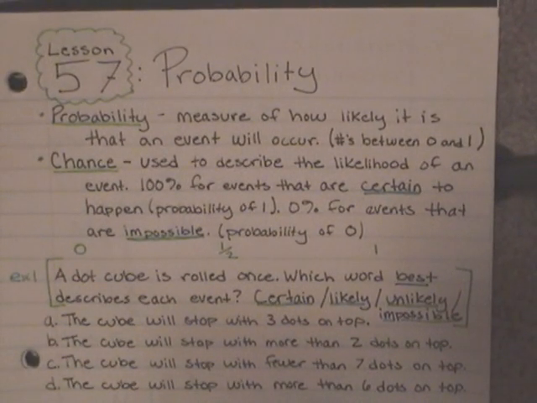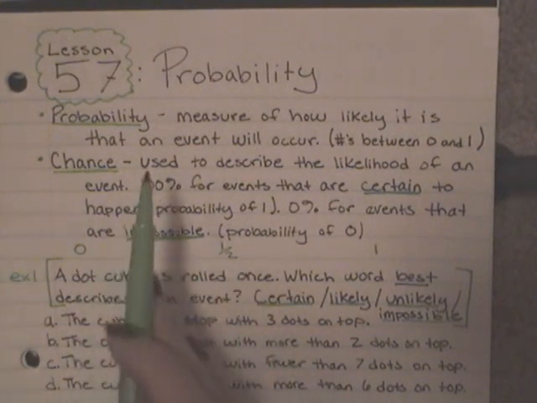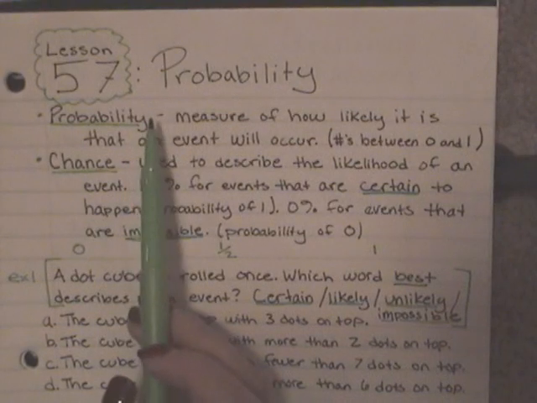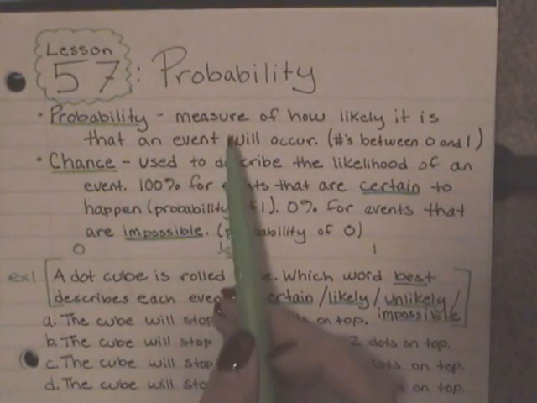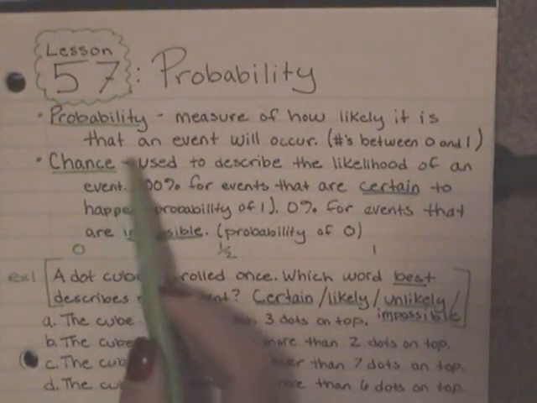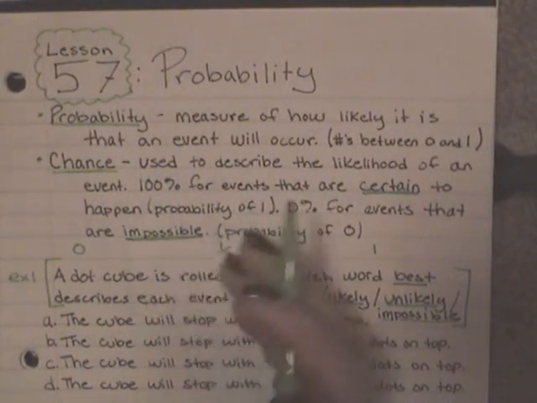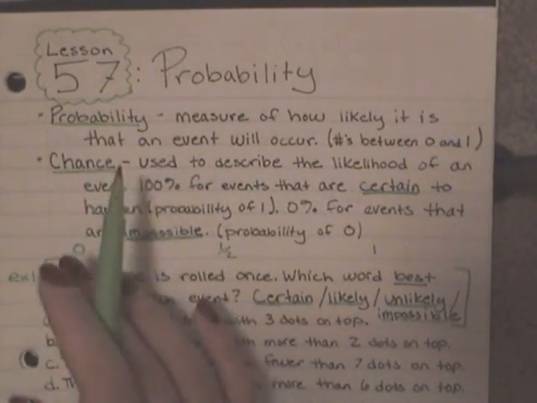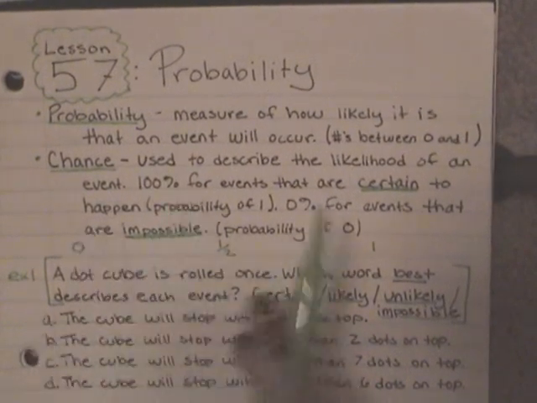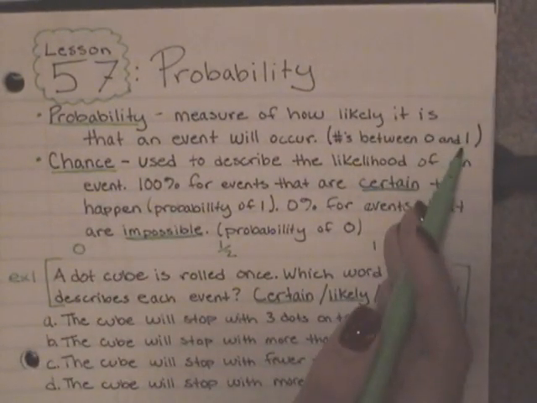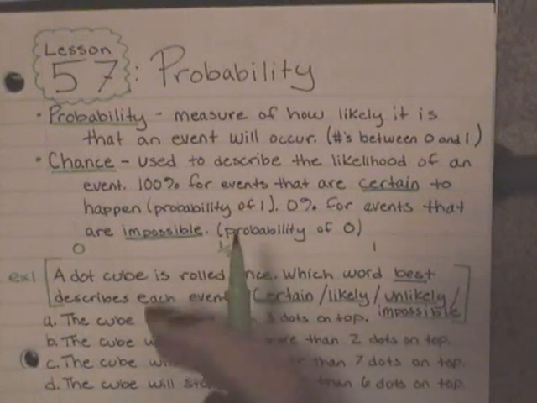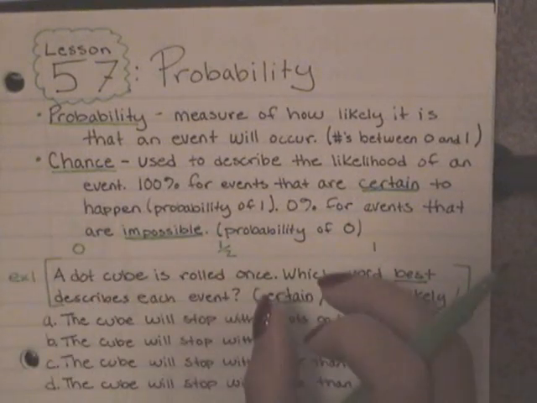Alright, so today's lesson is lesson 57, which is on probability. Now, probability is something that you have heard used before, but we're going to put it into mathematical terms. So here, go ahead and write probability, which is our first vocab word, which is a measure of how likely it is that an event will occur or something will happen. Now, when we talk about probability, we are dealing with numbers between 0 and 1. And normally our answer will be a fraction, which is between 0 and 1.